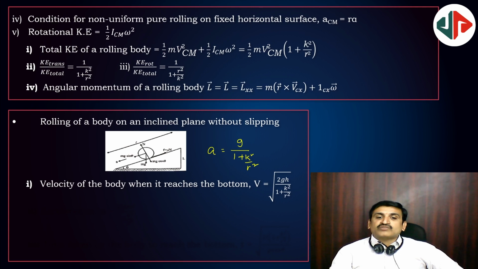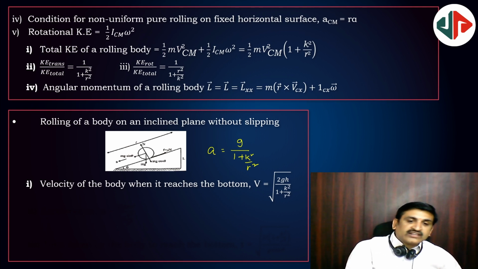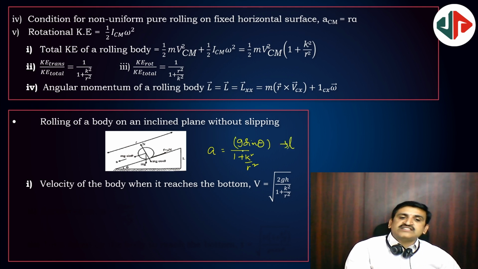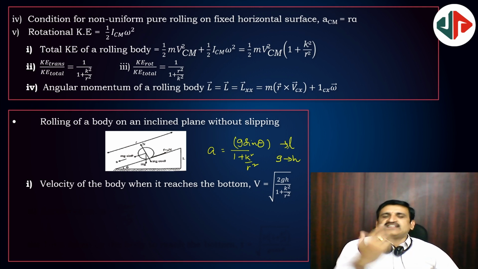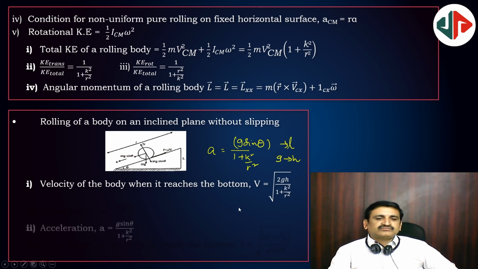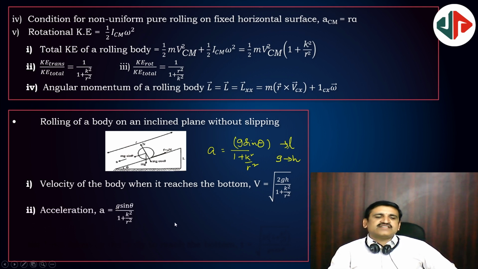So square root of 2h by g. Here h can be taken as the length of the plank, then 2L by g sine theta, of course, if you are taking the length instead of h, then sine theta also will come. So g only for h, and g sine theta refers to the length of the plank. If you are thinking direct displacement, height h, then g you have to take. If you are thinking along the plank L, then g sine theta I have to think. That's it.